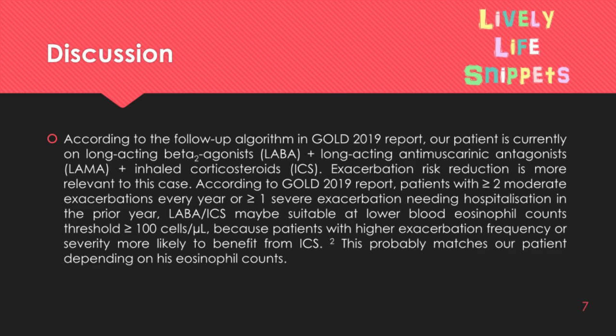According to the GOLD 2019 report, for patients with at least 2 moderate exacerbations every year or at least 1 severe exacerbation needing hospitalization in the prior year, LABA/ICS may be suitable at a lower blood eosinophil count threshold of at least 100 cells per microliter, because patients with higher exacerbation frequency or severity are more likely to benefit from ICS. This probably matches our patient, depending on his eosinophil counts.